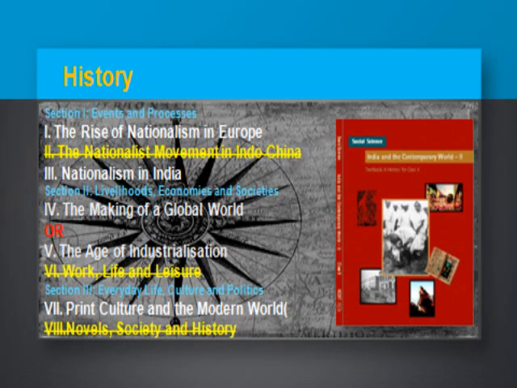In section 3, everyday life, culture and politics, you don't have a choice; it is compulsory to do print culture in the modern world.